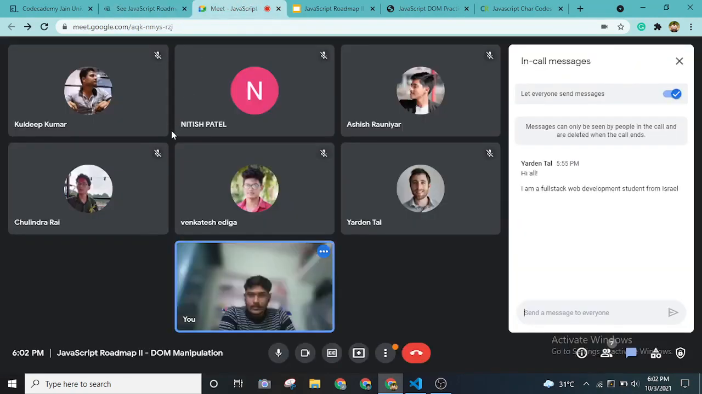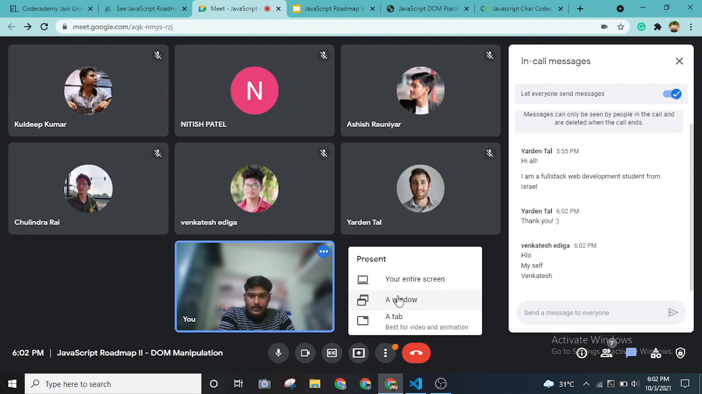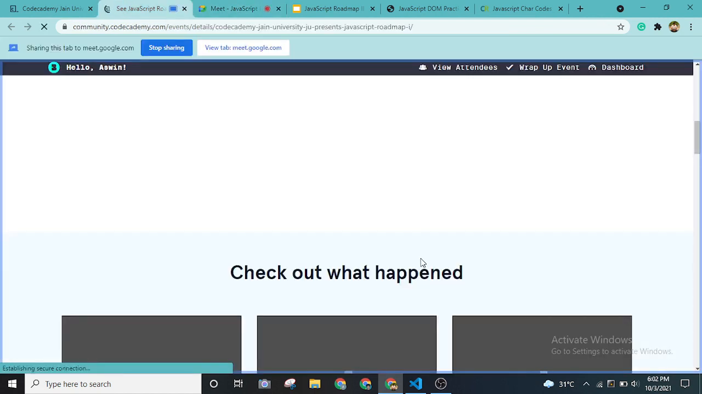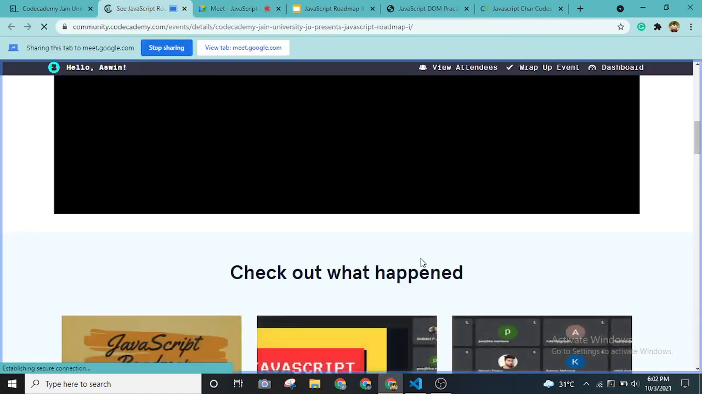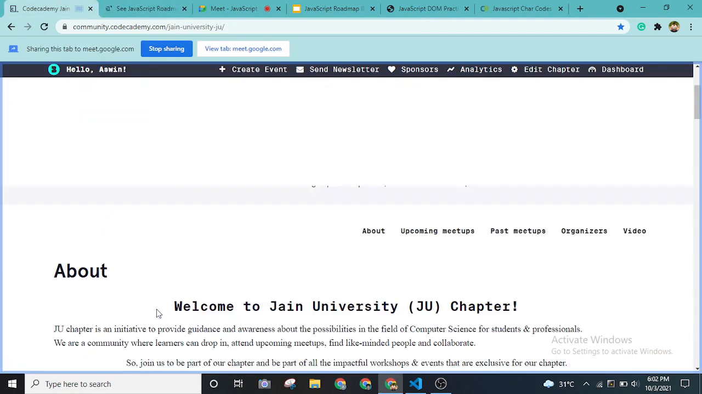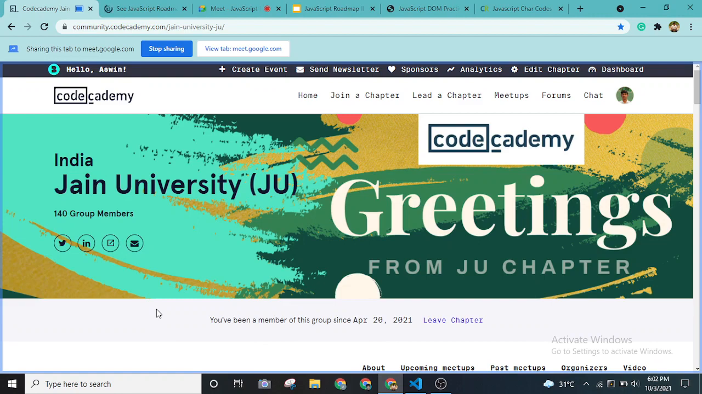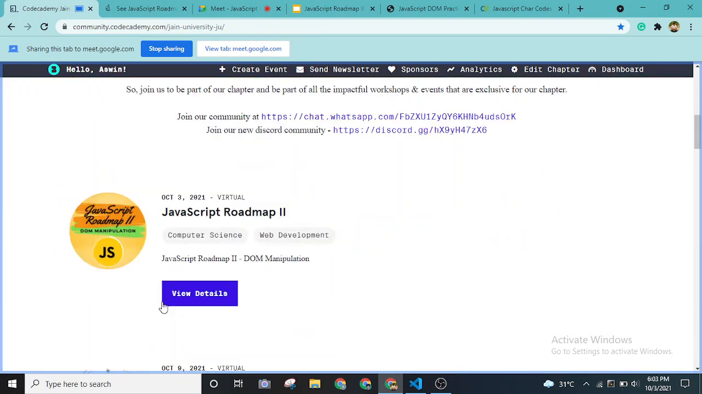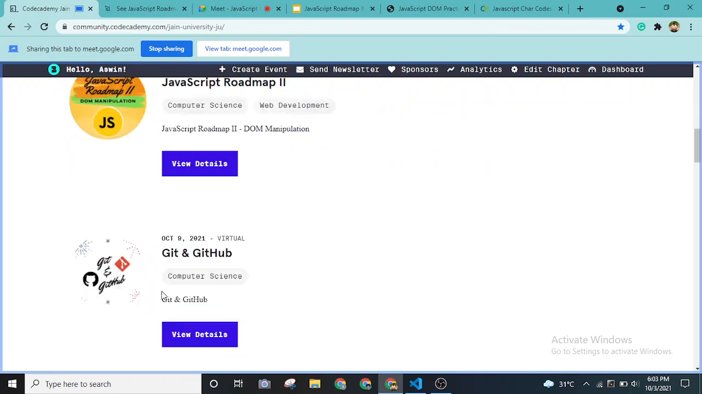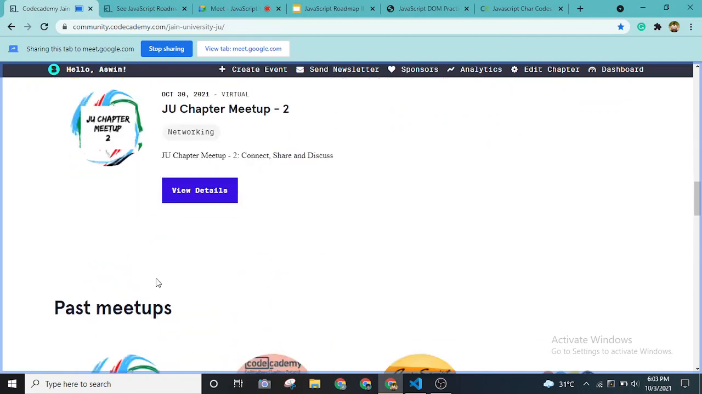Let me share the screen, and I'll show you the previous event, how it went. This is our chapter page, JNU University chapter. We have a Discord community and a WhatsApp community as well. These are the upcoming events, so you can go and check it out.